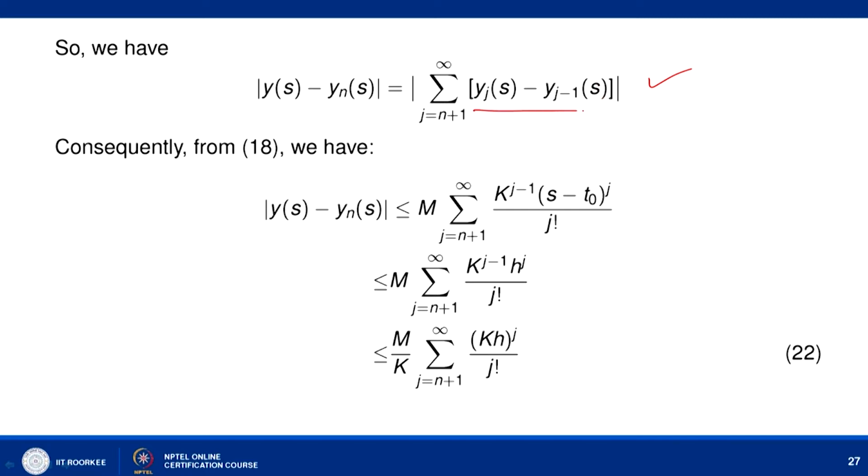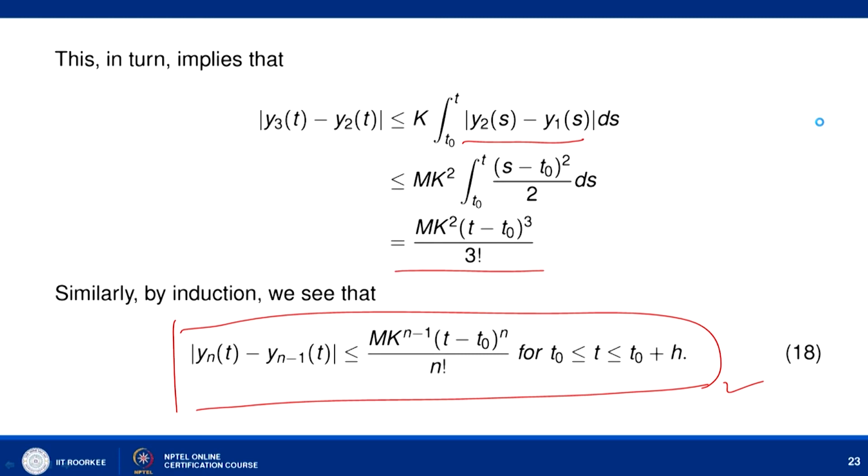Now, we already have found the bound of this y_j(s) minus y_{j-1}(s). This bound we have obtained here in equation number 18.